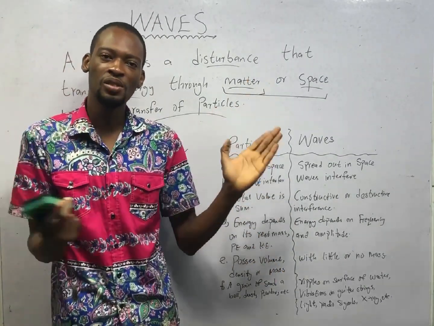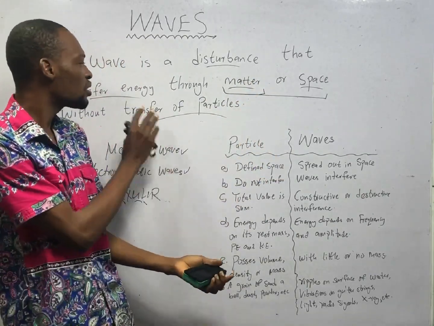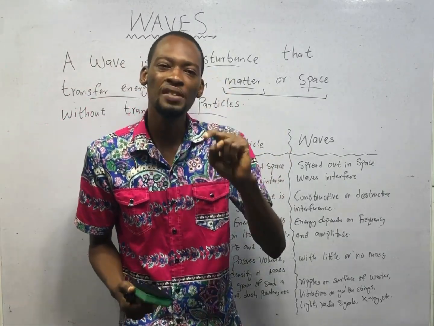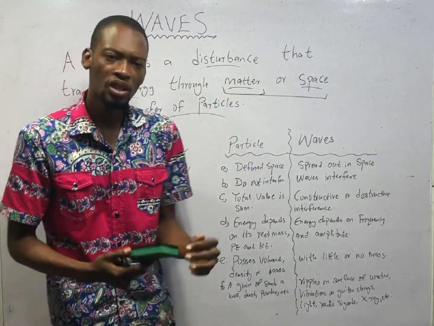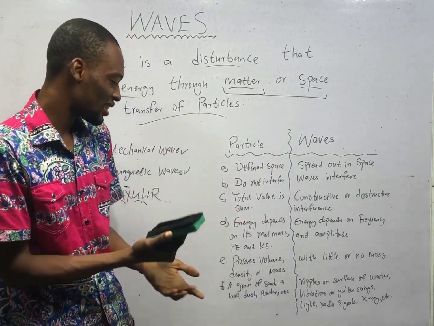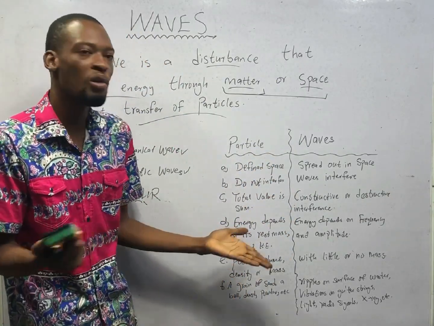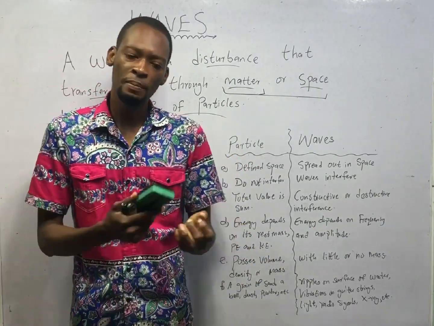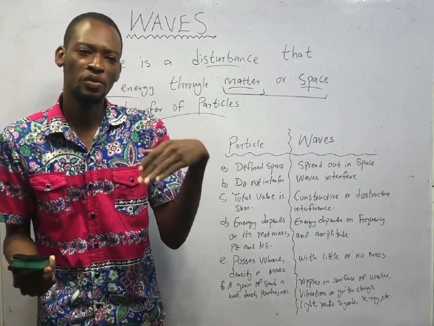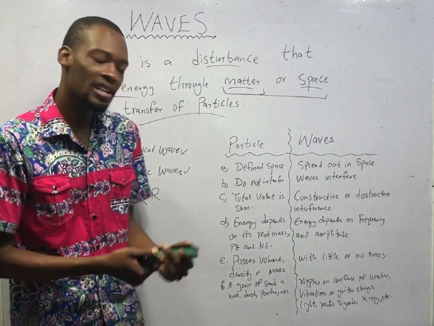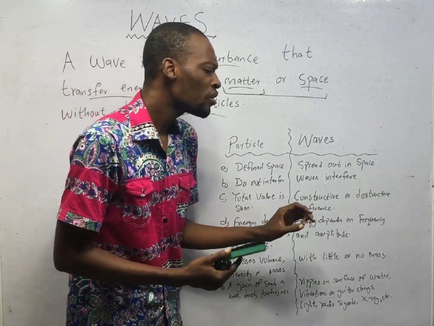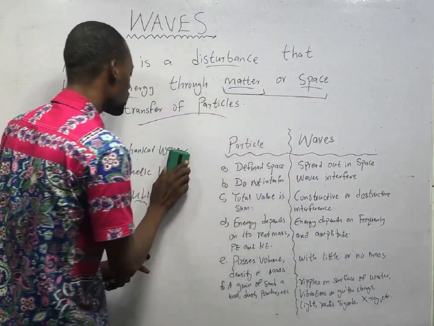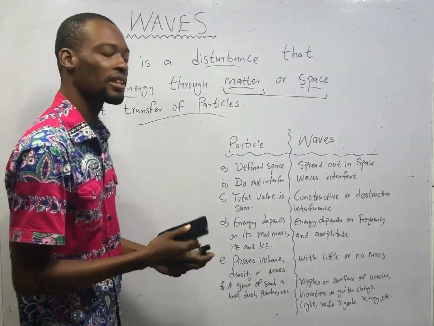We have other classifications of waves, and before we go deep into this classification, let's look at the difference between waves and particles. Take particles to be sand, powder, dust, a ball around you. And take waves to be vibration in strings, ripple on the surface of water, light itself, X-rays. How are particles different from waves? This will enable you to understand waves better.